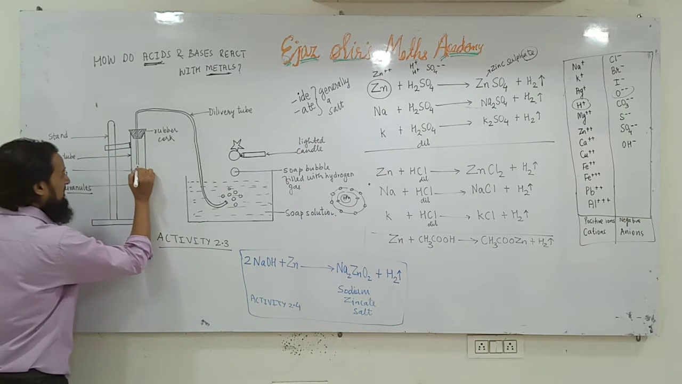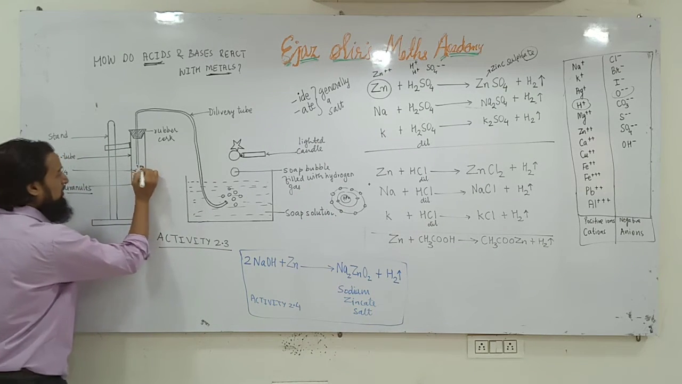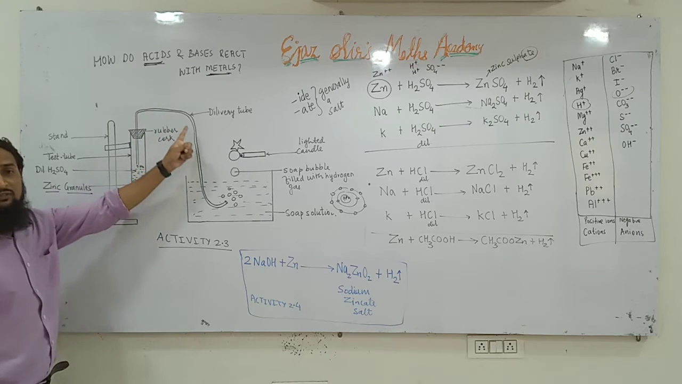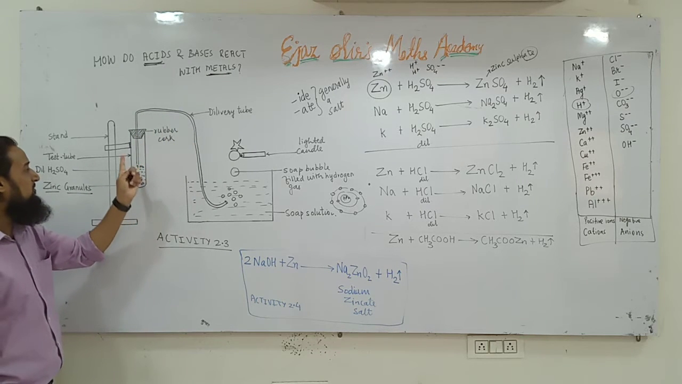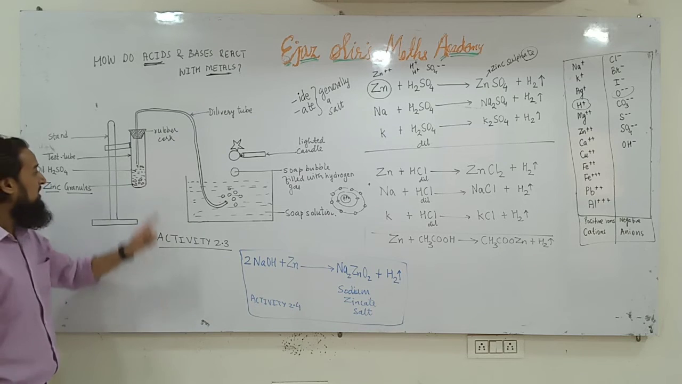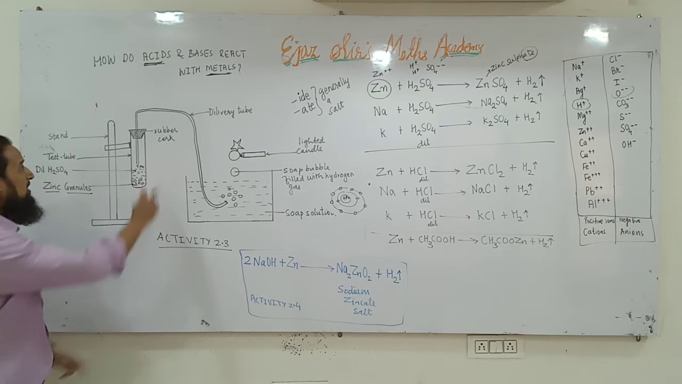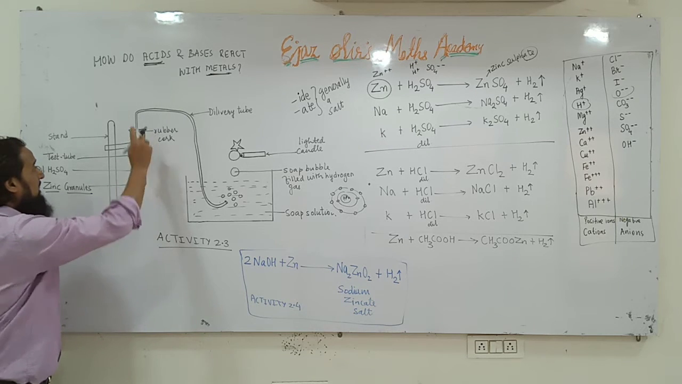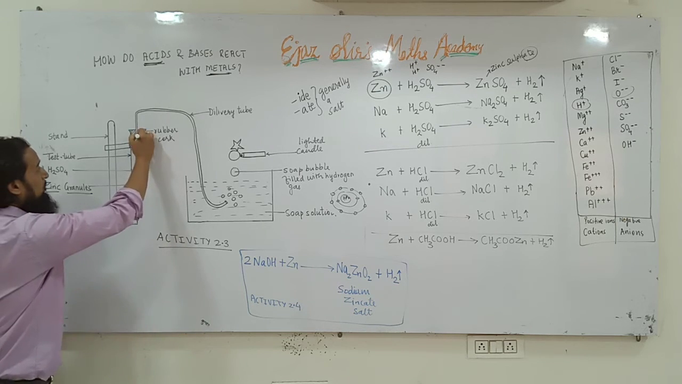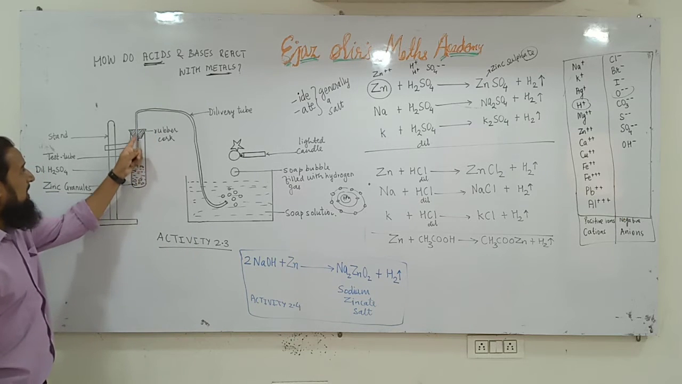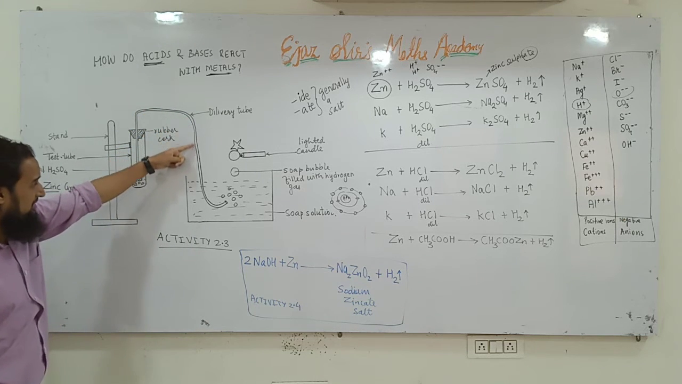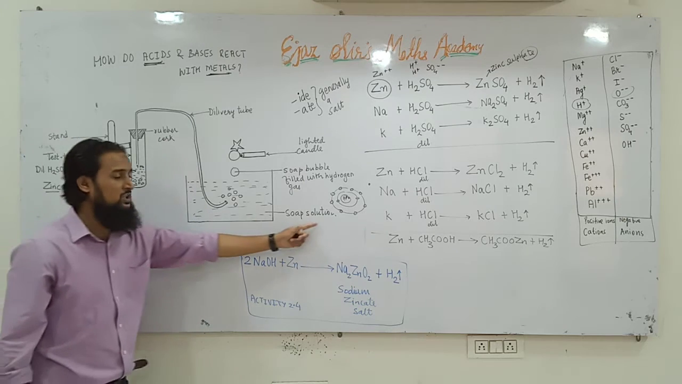Hydrogen gas. So this hydrogen gas will go into this delivery tube, because it delivers hydrogen gas from one place to another. It cannot come out because the rubber cork is very tight. The rubber cork has a hole and through that hole this delivery tube is passing. So hydrogen gas will pass through this delivery tube and come here into the soap solution.